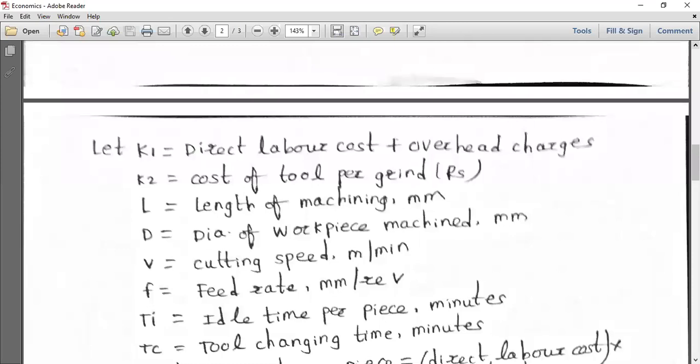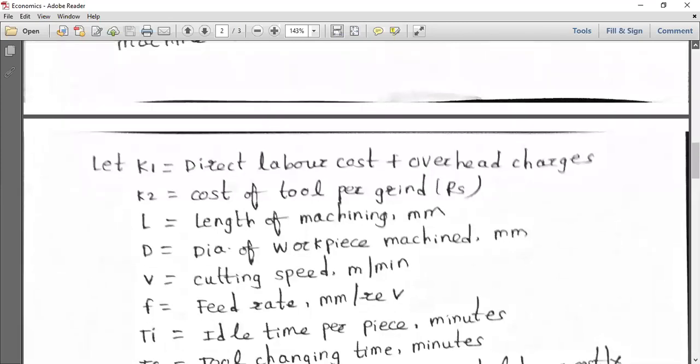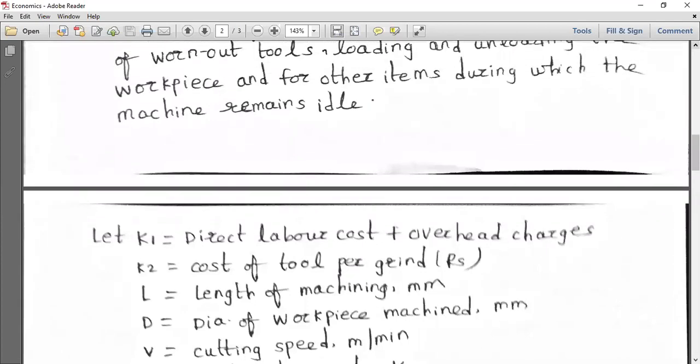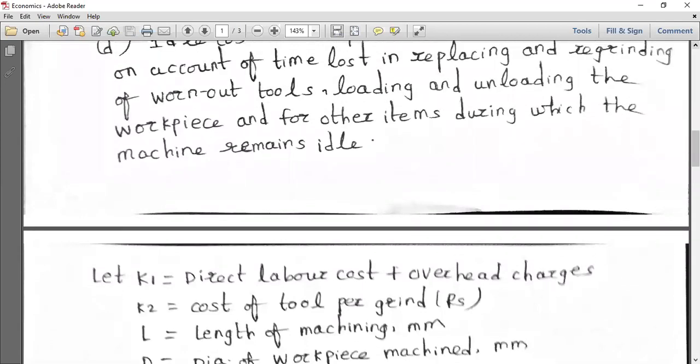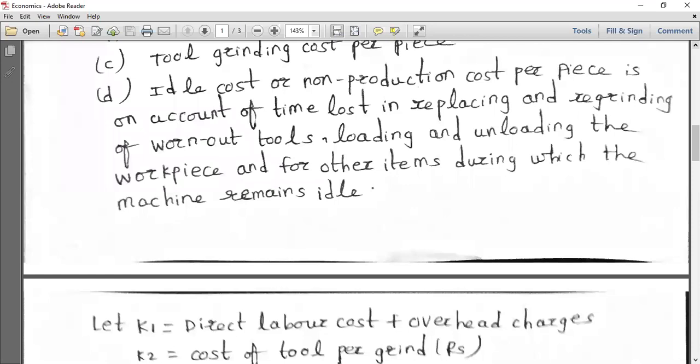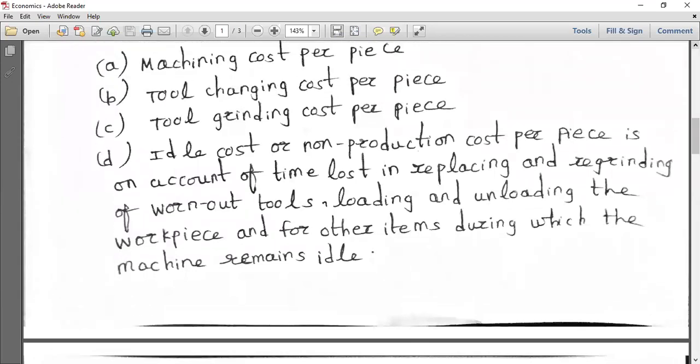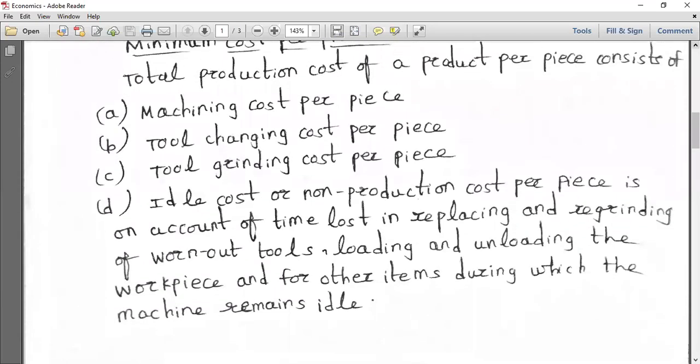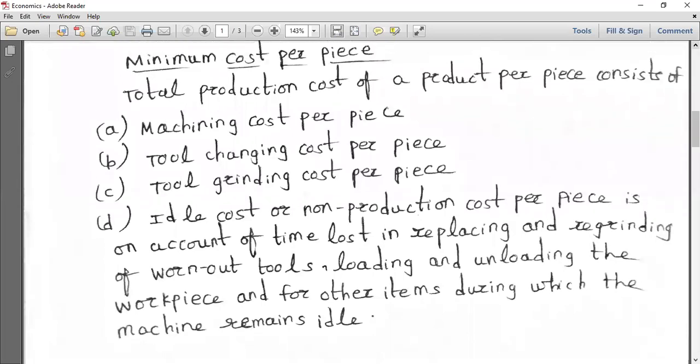So try to see these parameters again and see that these things are taken into consideration: the machining cost per piece, the tool changing cost per piece, the tool grinding cost per piece, and the ideal cost. All these are very important aspects of the economics of metal machining, and we also have to take into consideration, as I already told you, maximum production rate.